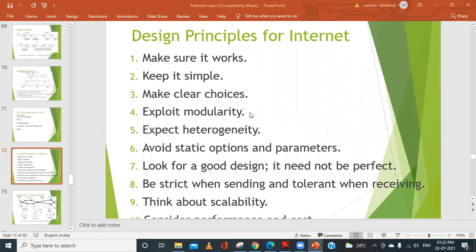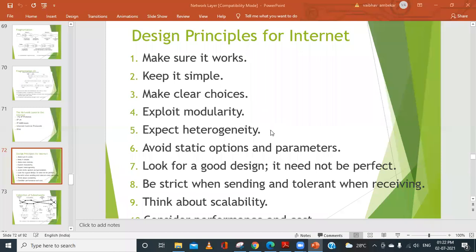Similarly, the designers thought of starting the internet in a modular fashion. That means we can have different submodules. For example, in the OSI model, we have different layers, and every layer is responsible for a certain set of activities or services. So we have to make it modular.